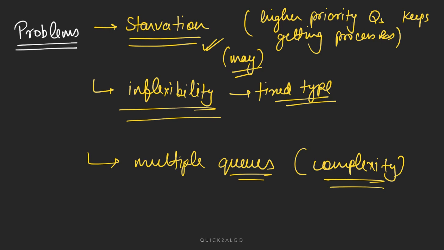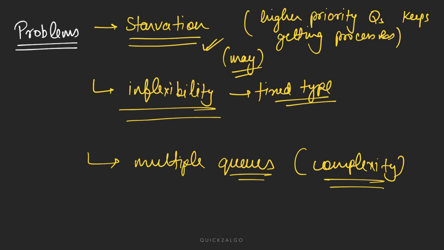And this gives us flexibility and advantage in how to schedule those types of processes, how to maintain different queues apart from the ready queue, and how to schedule them. It also gives us flexibility about what kind of scheduling algorithm we want to use for the different queues, that is, for different types of processes.